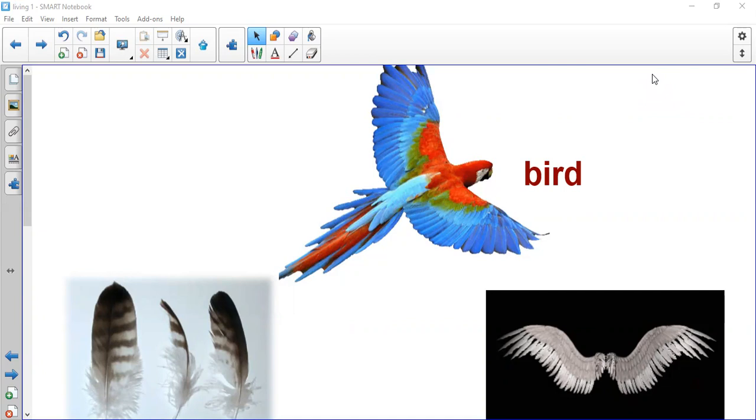Okay, after this, we have spoken about reptile. Repeat after me, reptile. We said that reptile has dry, scaly skin, and I told you that I feel disgusting from the reptiles. One more time, reptile has dry, scaly skin. Most of the reptiles walk on four legs. Reptiles lay eggs.